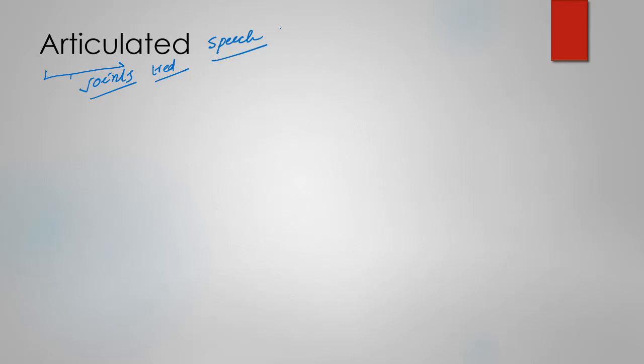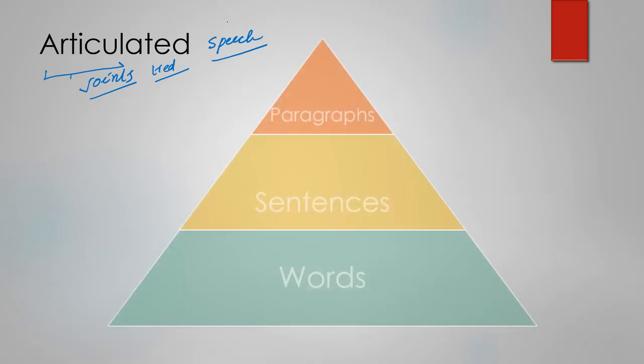So any speech, if you say that it is very logical, and the words and sentences, everything are logical, so what you call that speech is an articulated speech or well articulated speech, and it's a highly complimentary term, just like cogent.